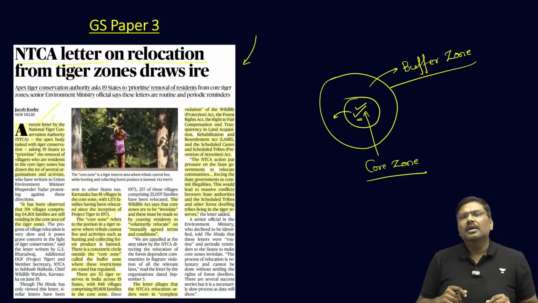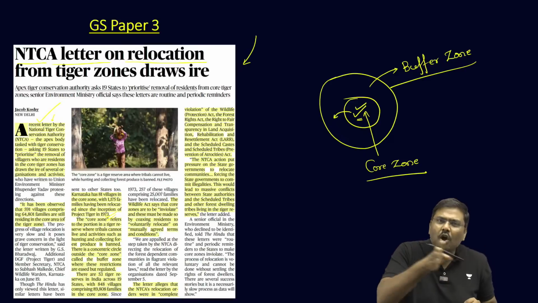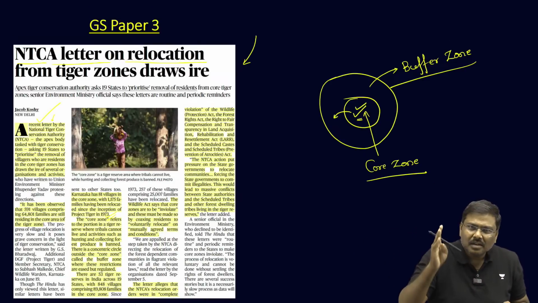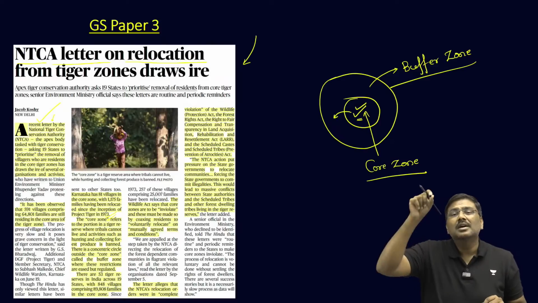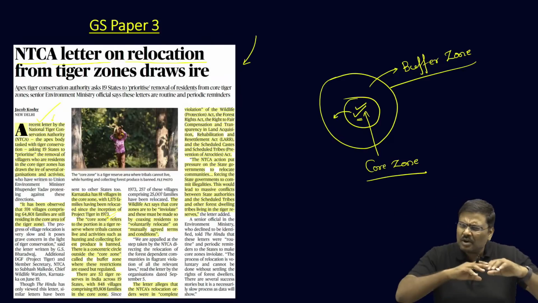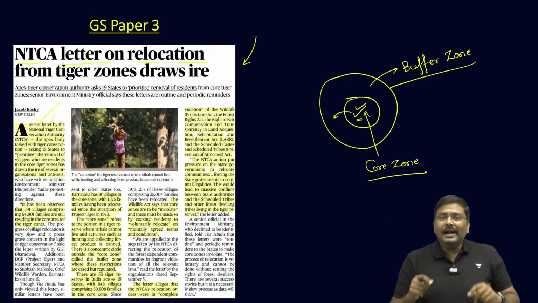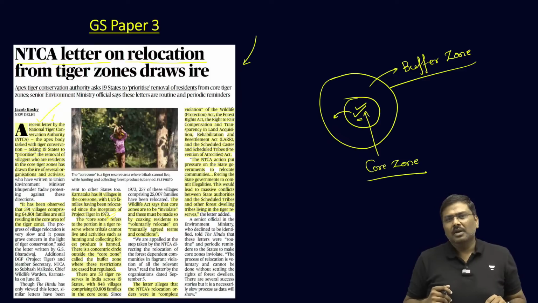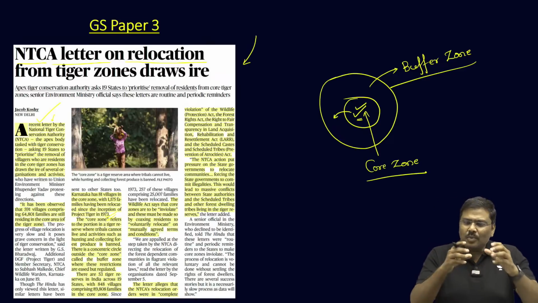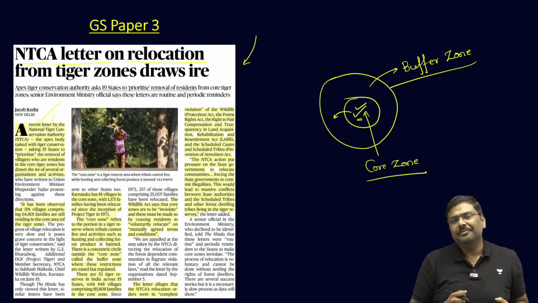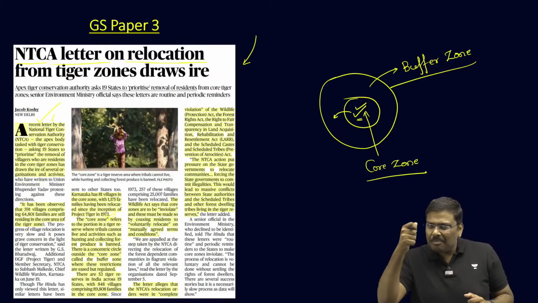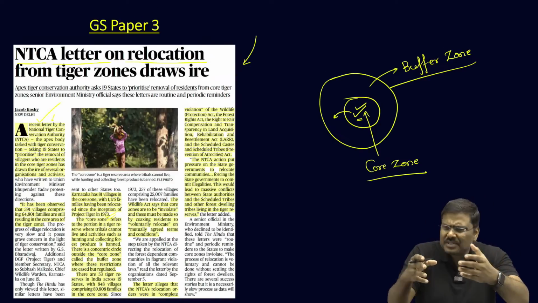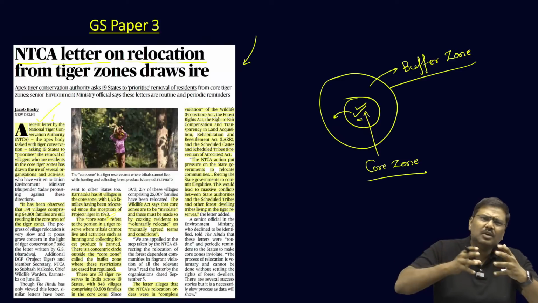activities. And citing this, a letter has been sent by NTCA to all the states where the tiger conservation measures are being implemented across multiple states. They have been asked to take care of this and move the people out of the core zone. Now, against this, there is one more group which has criticized it. The argument of the opposition group is, how can you force the state governments to move the tribal population out of the core zone?